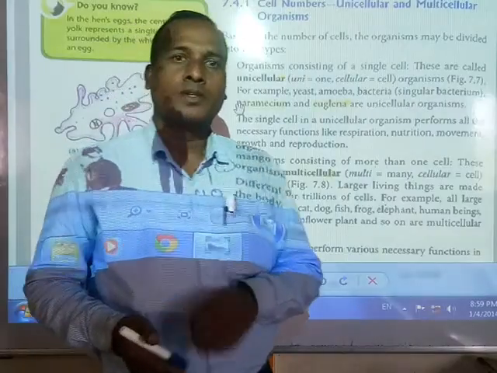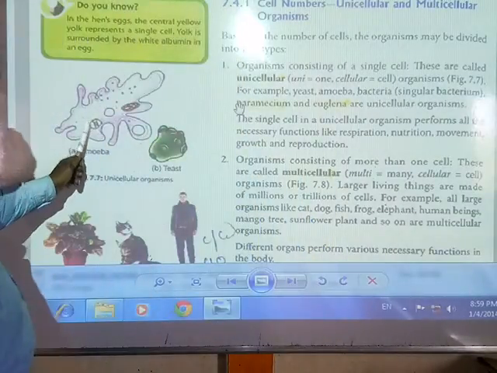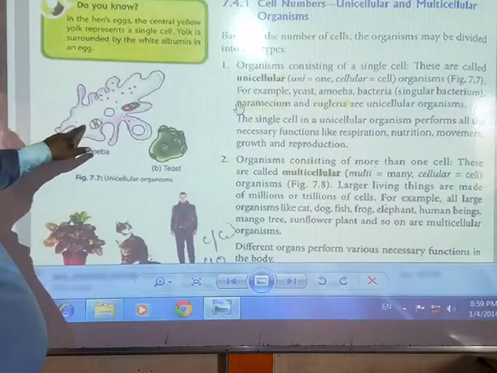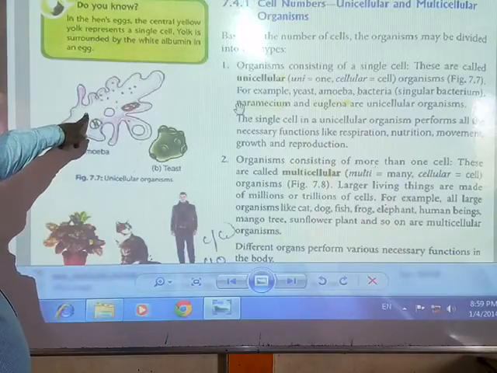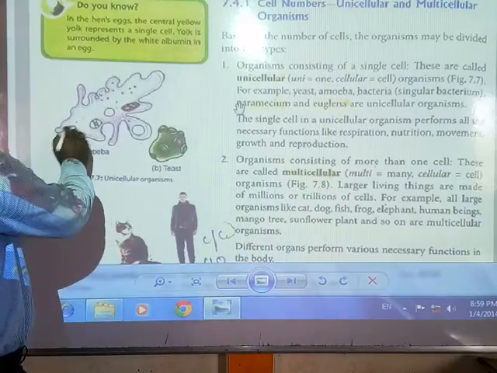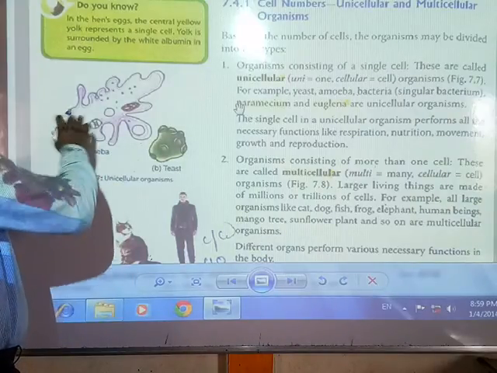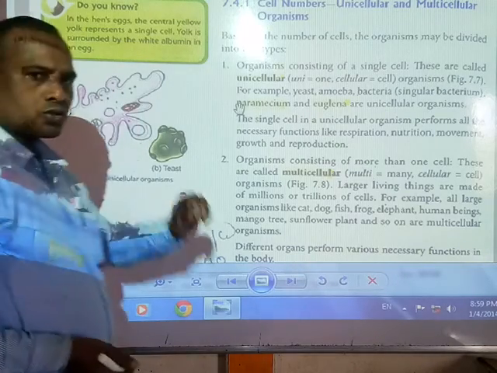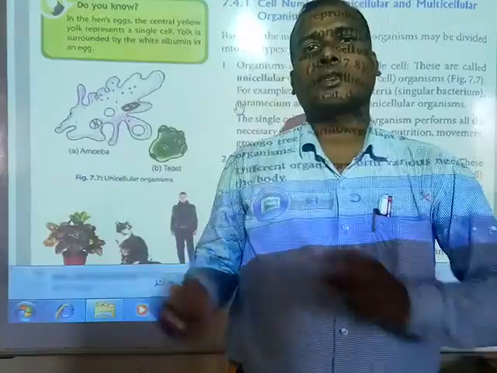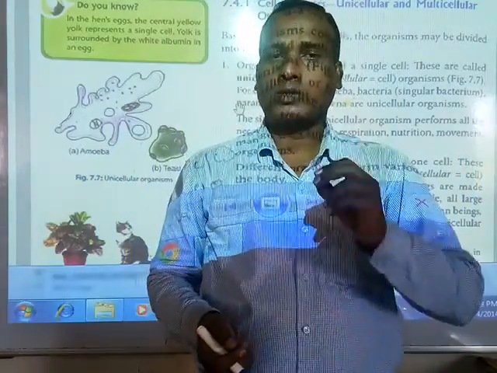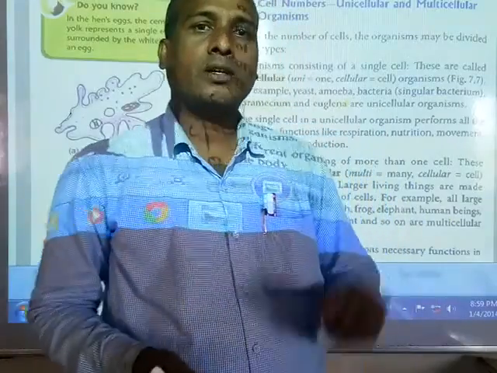Unicellular, who are they? I have already told you. Suppose what is that, students? Amoeba. This is unicellular. Observe that picture, students. This is called unicellular. Yeast is also a unicellular organism. So you can draw this. It has only one cell. You cannot see it without a microscope. It is very microscopic, meaning with the naked eye we cannot see the amoeba.